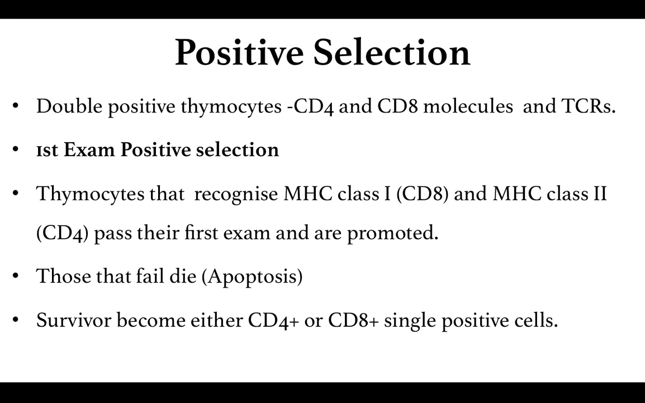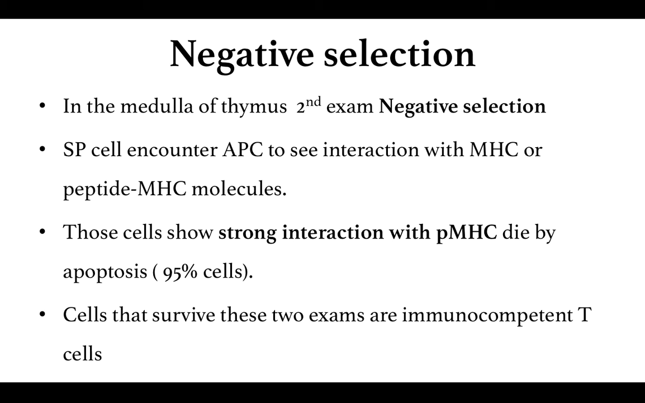Now, once the cell becomes a single positive cell, the cell is exposed to another examination, and that examination is referred to as the negative selection process, in which the single positive cell comes in contact with the antigen presenting cells. The antigen presenting cells are present between the cortex and the medulla, and include the dendritic cells as well as the macrophages.